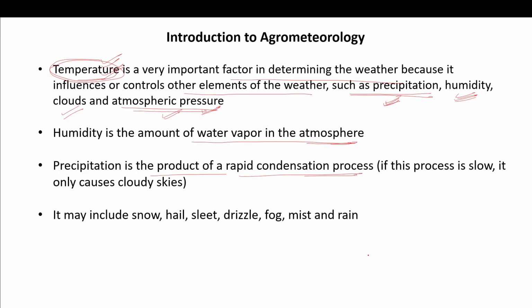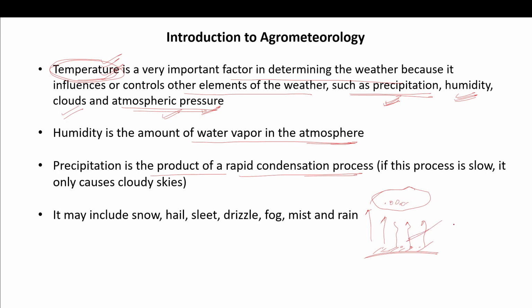So what happens when there is heat? When there is heat, the air and the water vapor on the surface of the earth rise up. Okay, they rise up, and in the upper atmosphere this water vapor gets condensed. The vapor comes closer and forms droplets of water.